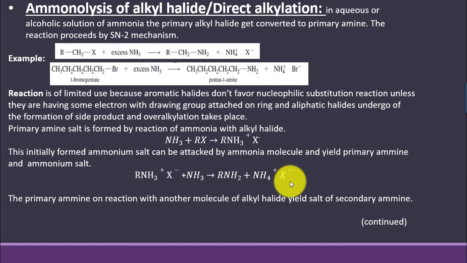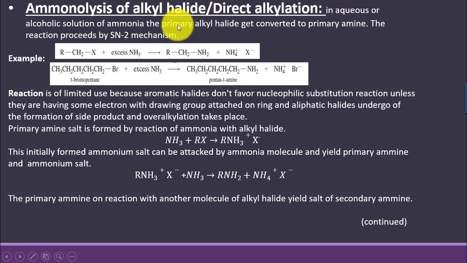Ammonolysis of alkyl halide, and that is also called as a direct alkylation. So we say that here this method actually focuses on the preparation of primary amine, because primary amines are very important as they are used in the synthesis of many other amines. So this method is better used for the preparation of primary amine.